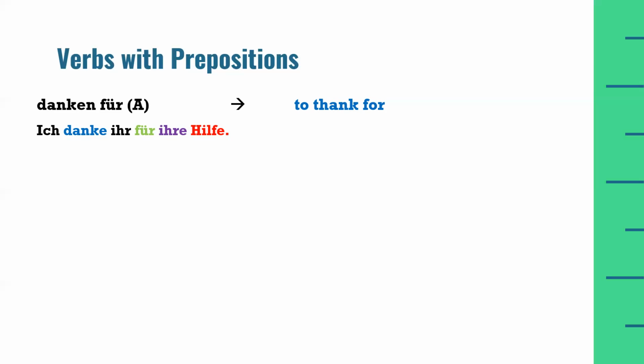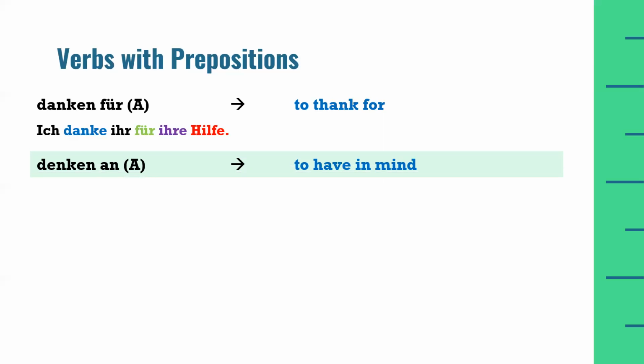Now, in this sentence, if we look at the verb, which is at second position, that danken verb is a dative verb. Therefore, the object of a dative verb will always be dative. So we have used the personal pronoun ihr from the dative case because danken is dative and ihr is the dative object. Then comes the accusative preposition für. Therefore, the next possessive pronoun ihre will be taken from the accusative case for a feminine noun Hilfe.